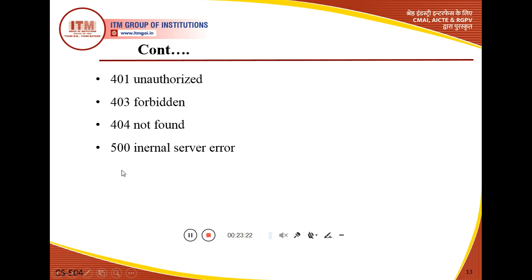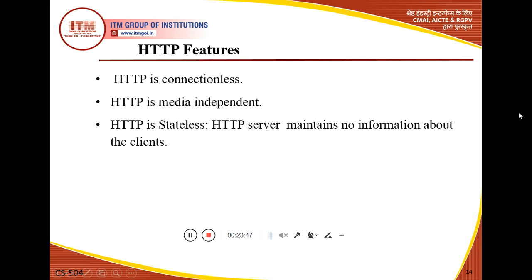And the 500 range will be defined as server error. Like 500 means internal server error, where there is an error such as a crash on the server side, so this error will be generated. So these are some types of status codes and status phrases that will be used in the response message. Now the next important topic is what are the features of HTTP, or what are the characteristics of HTTP.